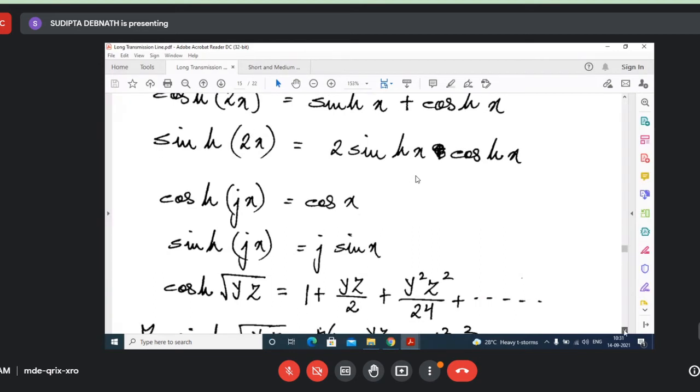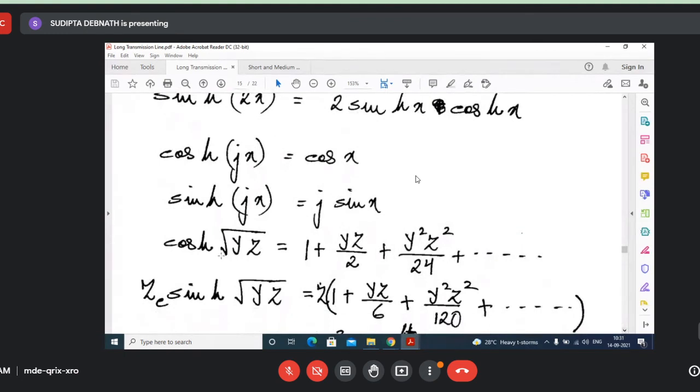Another thing, suppose cosh root yz, then its expression is this one, a binomial expression. And one term you will often find is Zc sinh gamma x. For this, it is root over yz, this is y z, not gamma. This is the expression for y. You need to know this one.